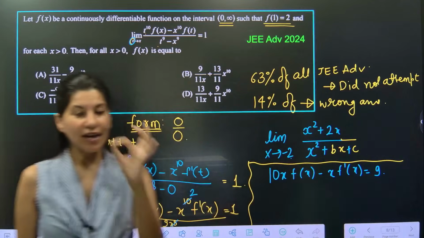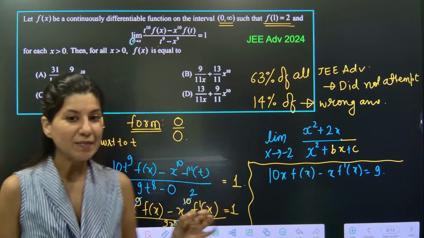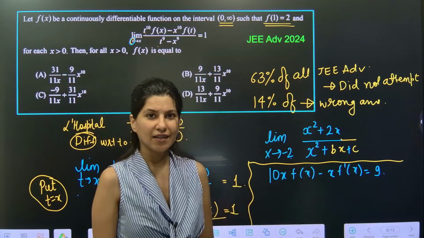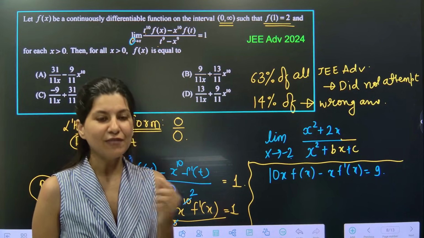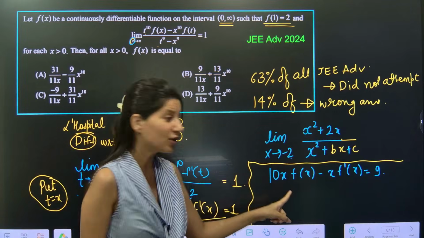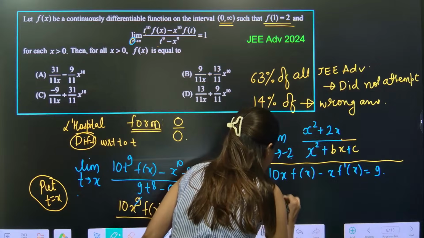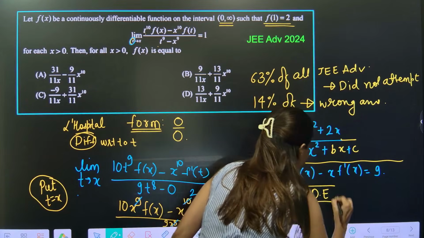Can anybody in the chat box tell me what this is? I have told you this. If you have studied from me for JEE Main, we see this type of question in JEE Main also. This is nothing but a hidden differential equation.